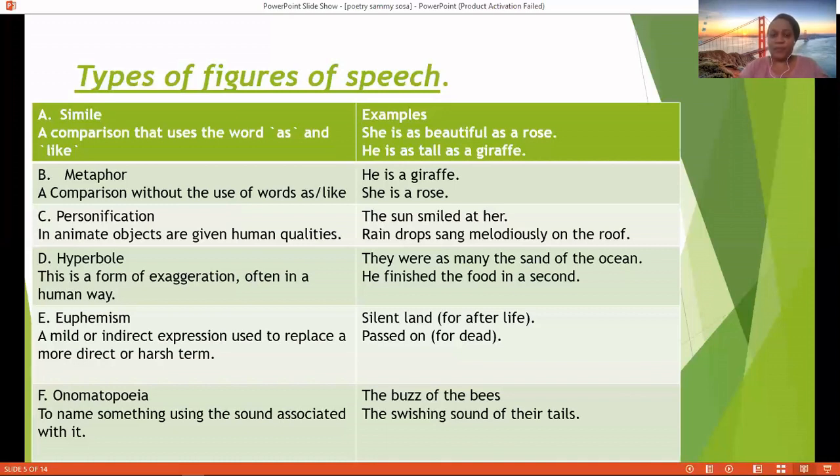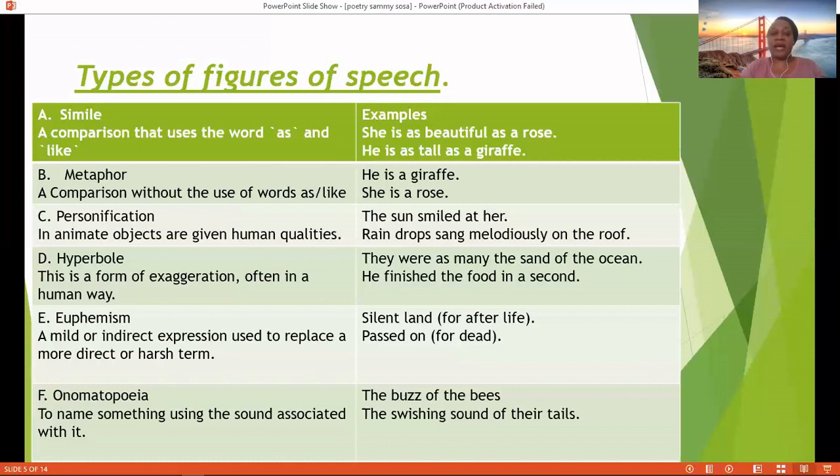For example, we have the silent land. A silent land which could be standing for afterlife. When one has died, silent land, there is no talking. Maybe you think of a graveyard, silent land. Because maybe when we think of death, we are so afraid. It's maybe very much uncomfortable to discuss that. Then the poet can refer to death as afterlife as a silent land.